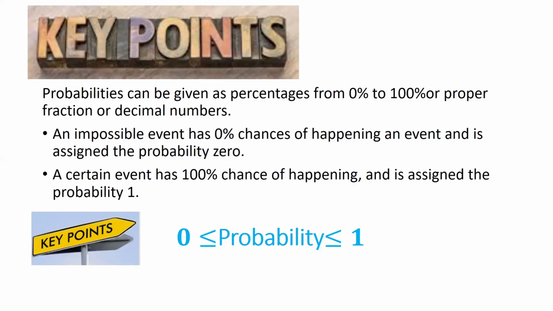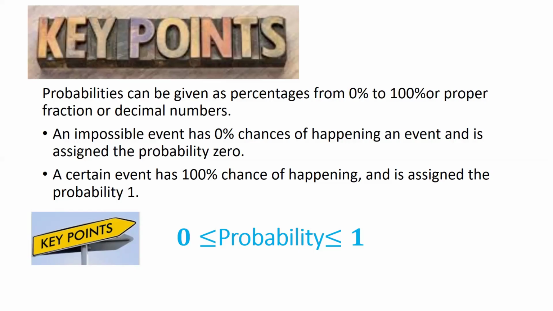Similarly, I correct my statement and say the sun rises from the east. You answer, yes sir, surely, and there is 100% chance of that event happening. Yes, my dear students, when we are sure of an event and there is 100% chance of it happening, then we assign the probability of 1.